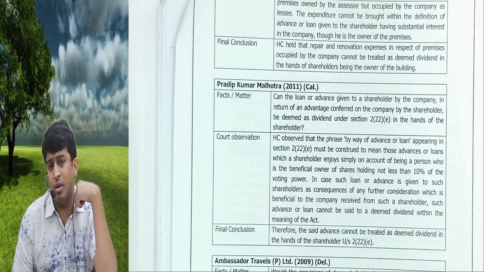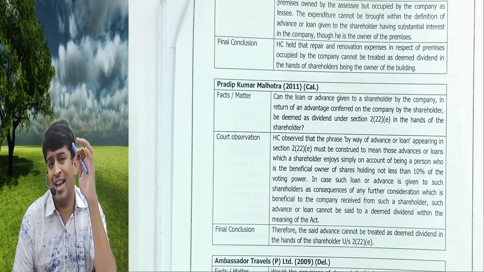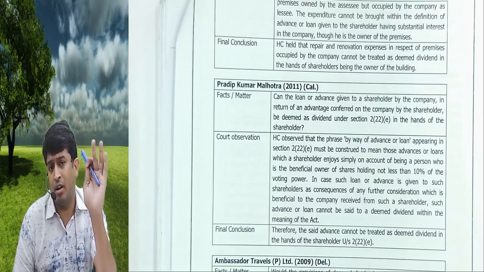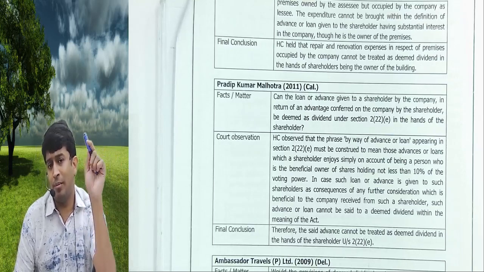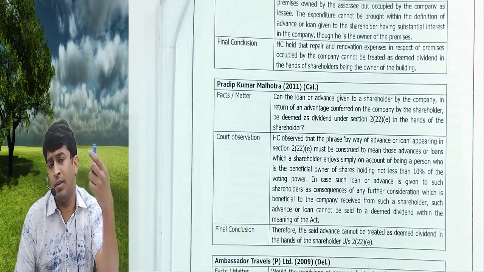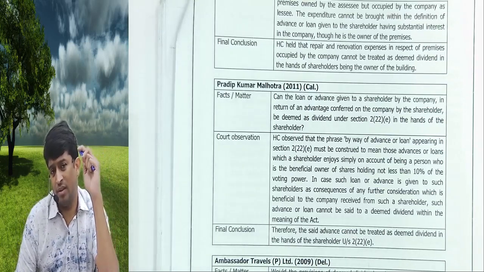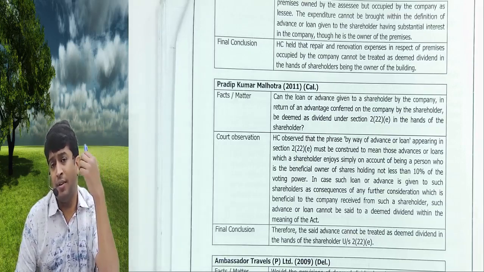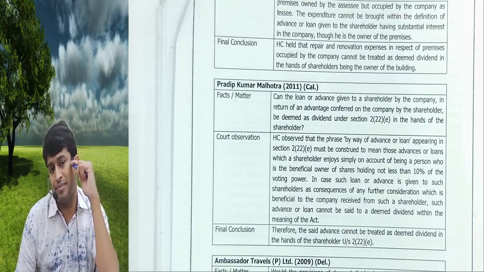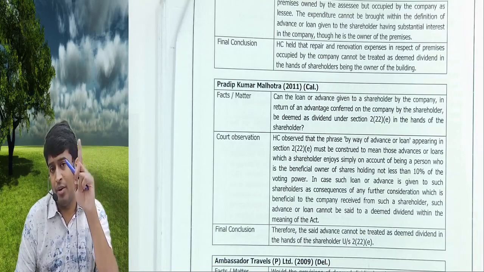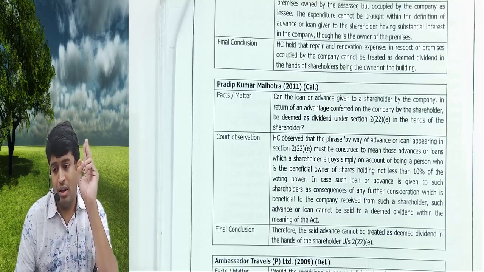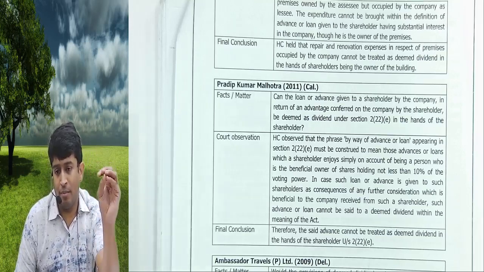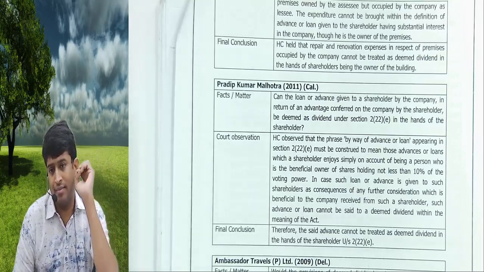I, the shareholder, gave my property documents to the bank as a guarantor. If the company defaults, I will be paying the amount on behalf of the company because I'm the shareholder. Management said, shareholder, thank you for your help. We will definitely remember your help. The company took a loan from a bank, and the shareholder gave property documents as guarantee.